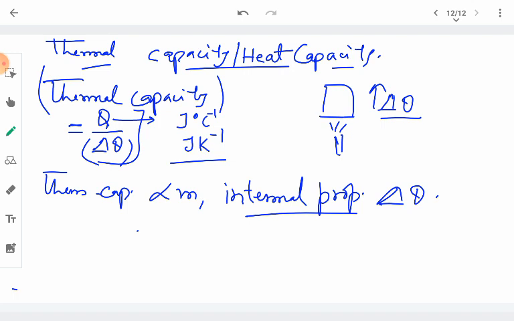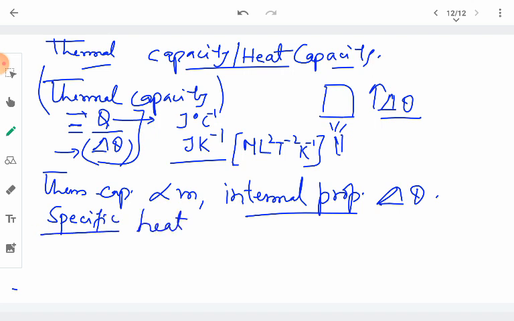So there are different factors which affect the thermal capacity of any substance. Also we can write the dimensions of the heat capacity. The dimensions for heat, which is a kind of energy, are M L 2 T minus 2, and in the denominator it is per Kelvin. So these are the dimensions for the heat capacity. Another important term is the specific heat capacity.